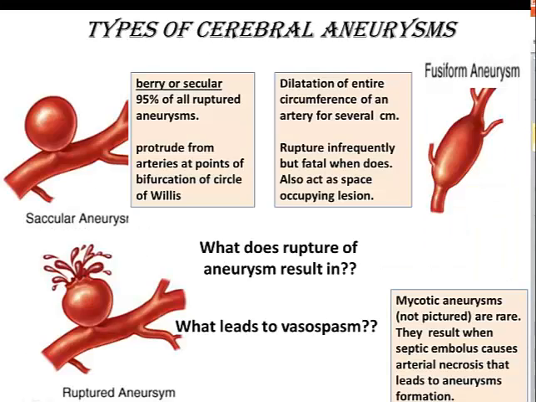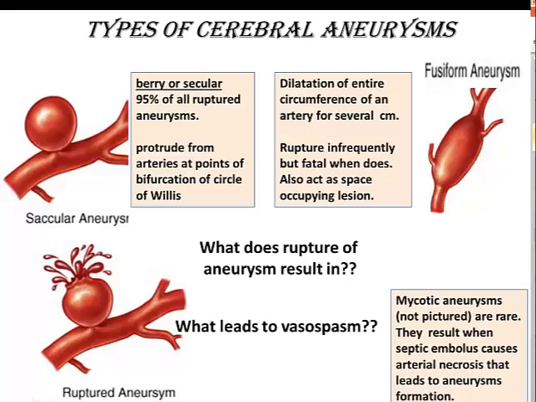I'll mention three types of cerebral aneurysms. One is the berry or saccular aneurysms, which protrude from arteries at the points of bifurcation of the circle of Willis. Berry or saccular aneurysms are associated with 95% of all ruptured aneurysms.